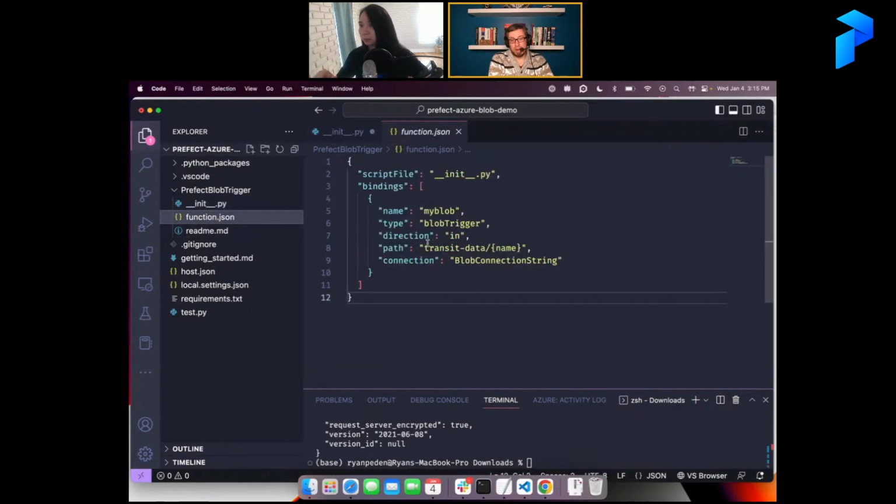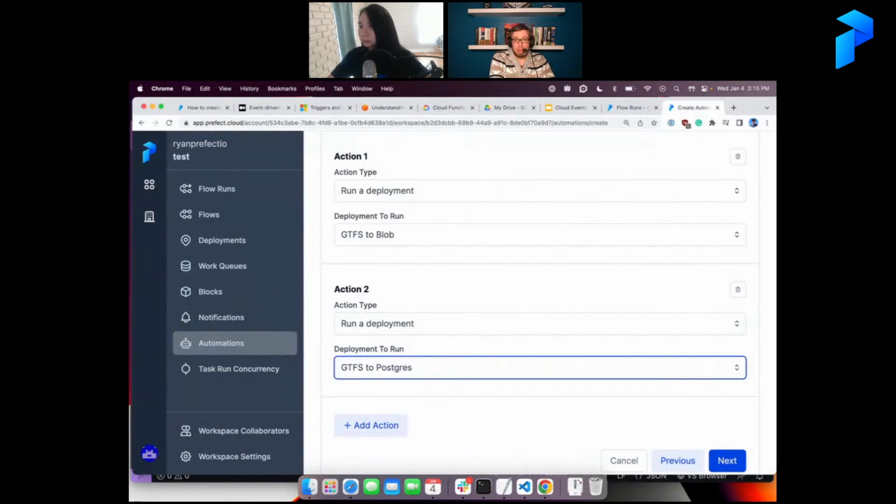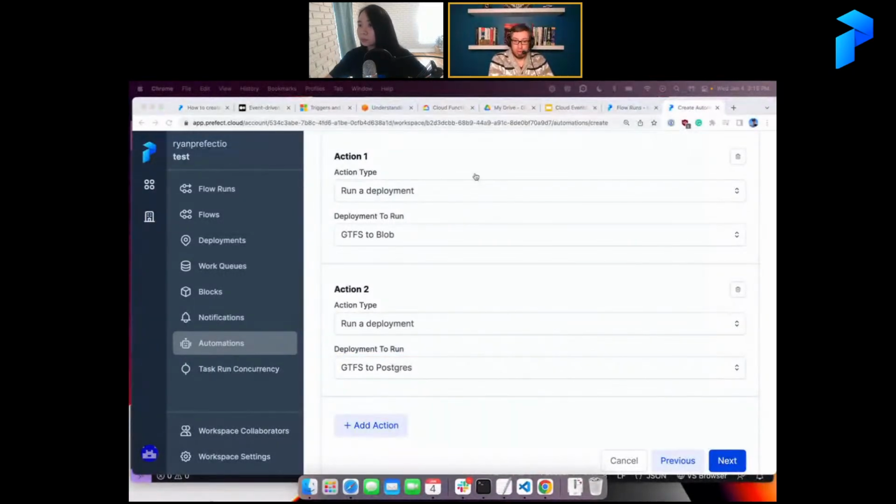Yeah, so let me show you in here. So in Azure, I created a storage bucket called transit data. Let me see if I can just pull up that tab. Hopefully Azure won't show me any secret keys, but if it does, I'll just delete them afterward. Let me just find it here. Yeah, I'm going to drag the tab over.